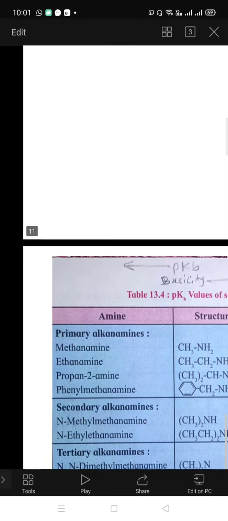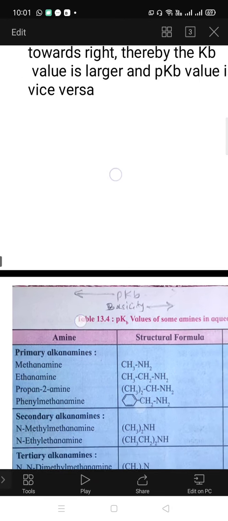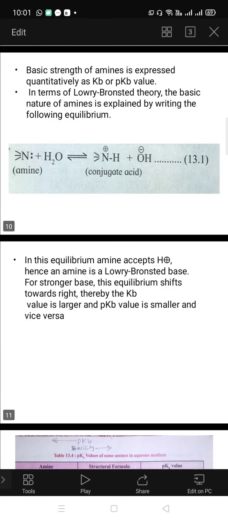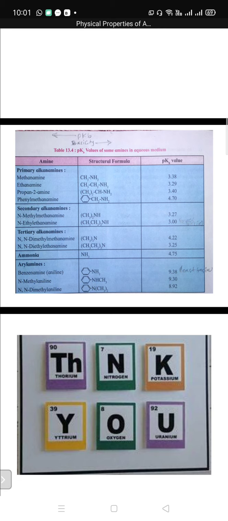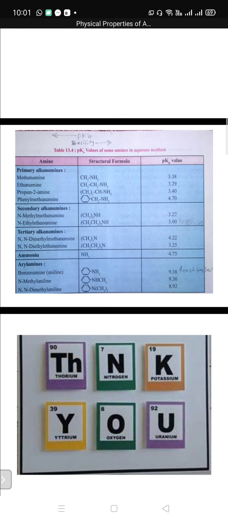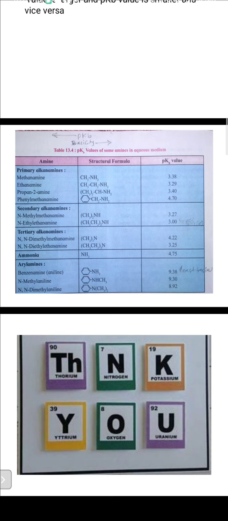About this table, I gave much more information, sufficient information, about the amines. Also I explained basic nature, basic strength, as well as intermolecular forces, boiling point, and their solubility. In that, some tables also explain.